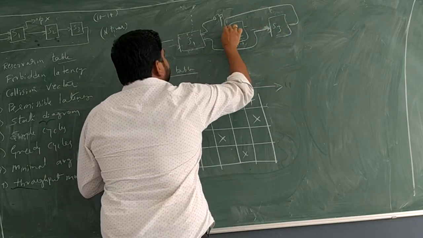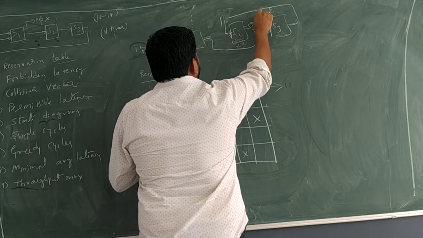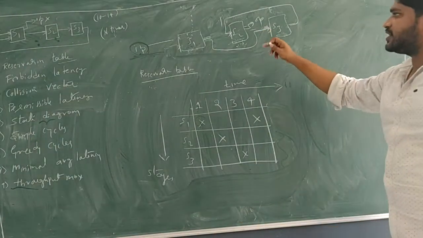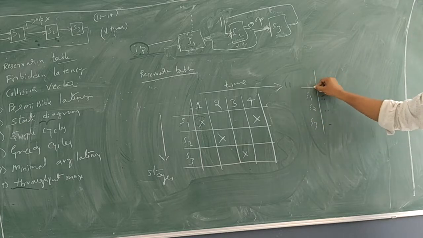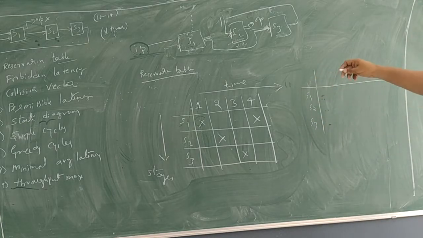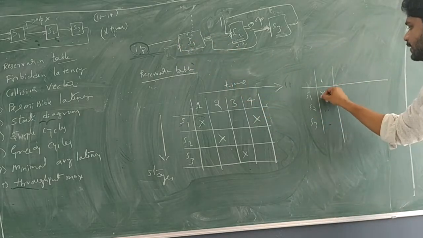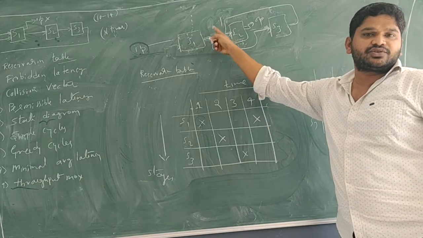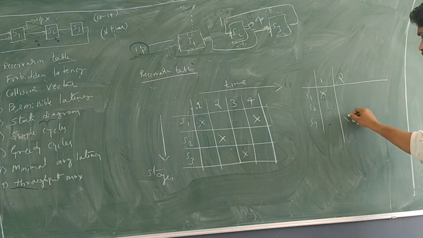What will be the reservation table that time? See, now I have modified this. How many stages for this case? S1, S2, S3. I am not sure exactly at what time we will reach. Okay. So what is the definite thing? Input will enter the first stage. From there, there is no direct connection between S1 and S2. It is connected through what? S3. Hence, at time 2, we have to put an X symbol for S3.